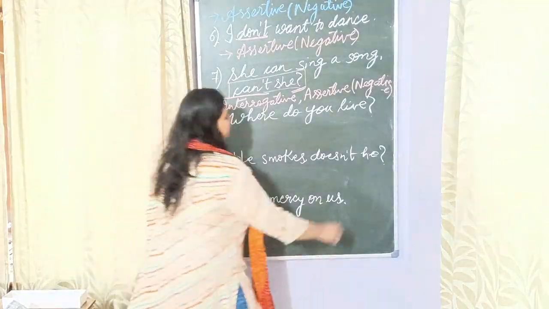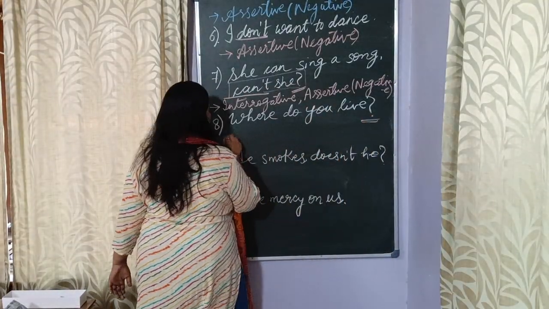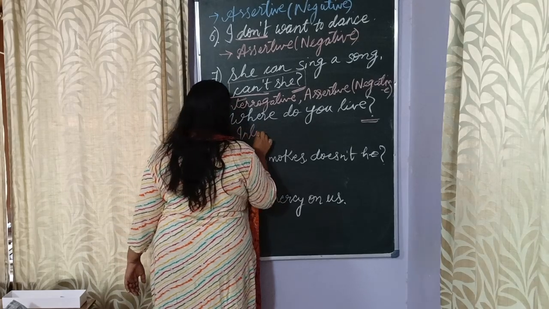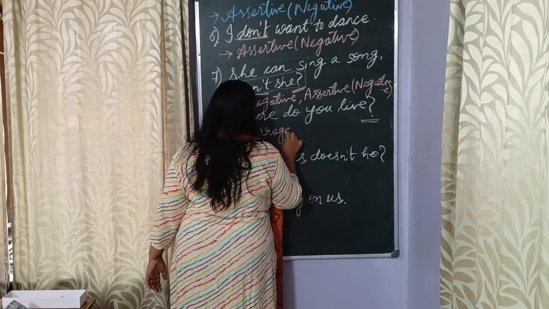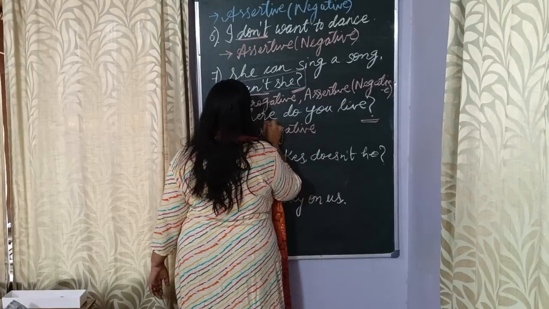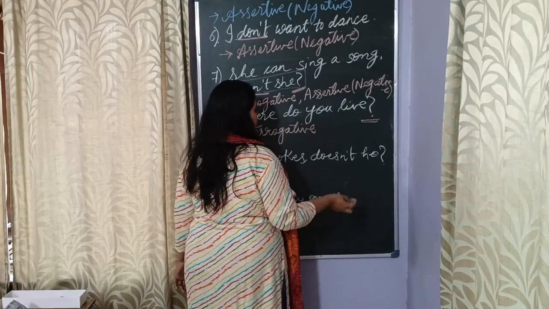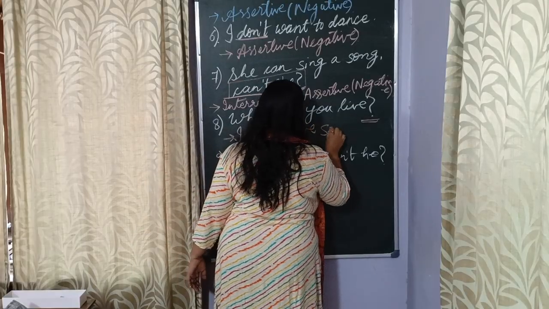Coming up next, where do you live? This is pretty simple. We have a question mark at the end and that makes it an interrogative sentence. Interrogative sentence also because this is asking a question. आप कहाँ रहते हो? Interrogative sentence.